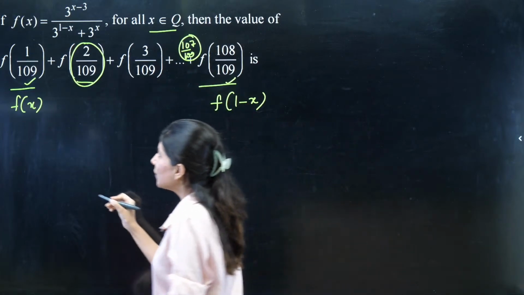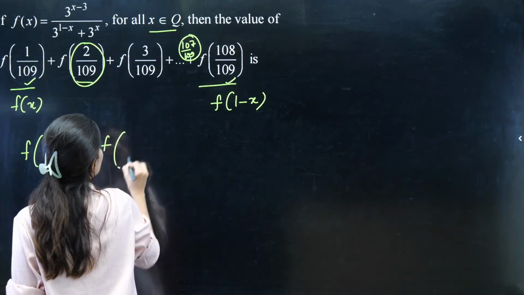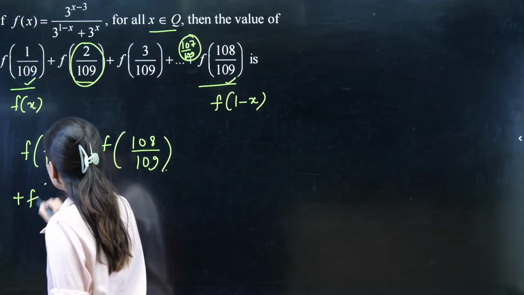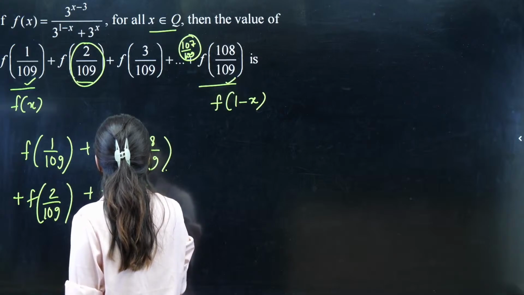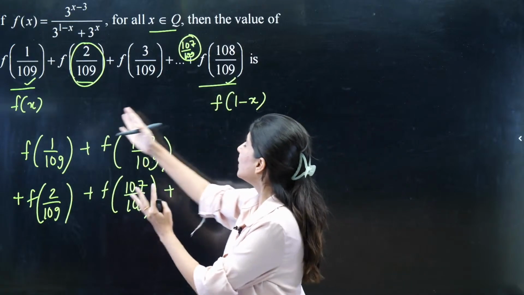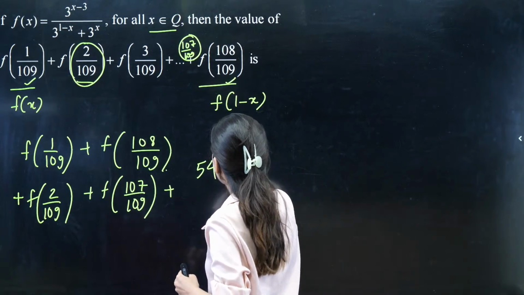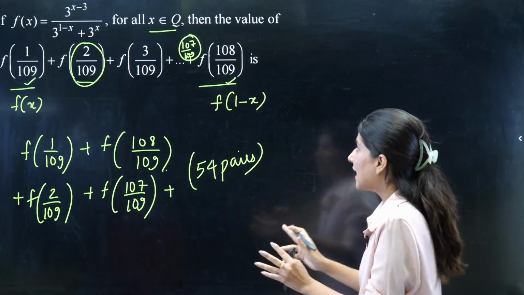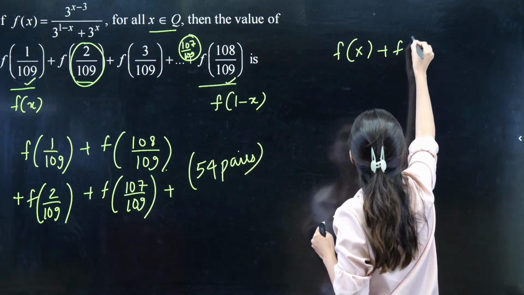So what we will be doing is combining first and last together. So f of 1 upon 109 plus f of 108 upon 109, plus we are having f of 2 upon 109 plus f of 107 upon 109, and so on. We are having 108 terms. So how many pairs will we be having? We will be having 54 pairs. And as I told you, each pair will have f of x plus f of 1 minus x.